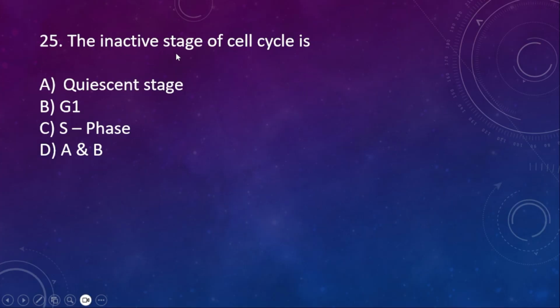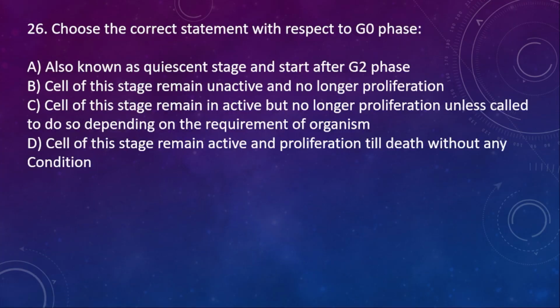25. The inactive stage of cell cycle is: option A, quiescent stage, option B, G1 phase, option C, S phase, option D, A and B. Here the inactive stage is option A, quiescent stage, or else you can also call it the inactive stage of the cell, quiescent stage.